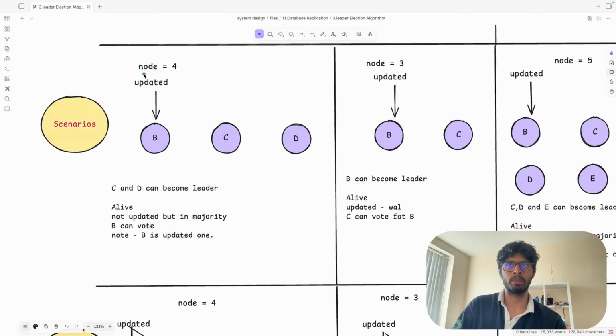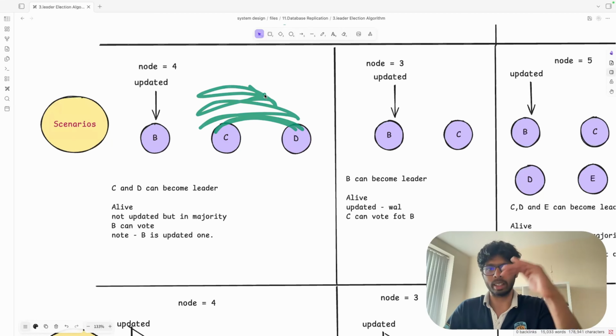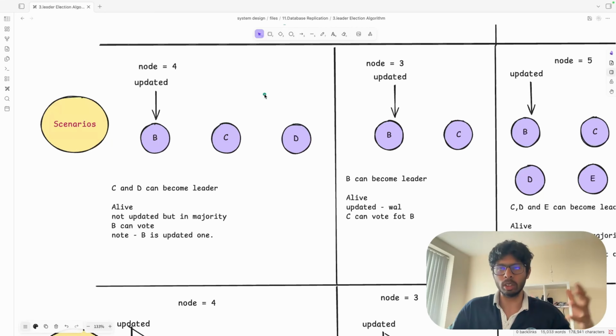Third point is the timeout. Like who will start the election? Let's say, for example, we start the election with D. If we start the election with D, in that scenario, think of it. D will ask for the vote from C, and C can give the vote, because C and D are equal to each other. They can give the vote.